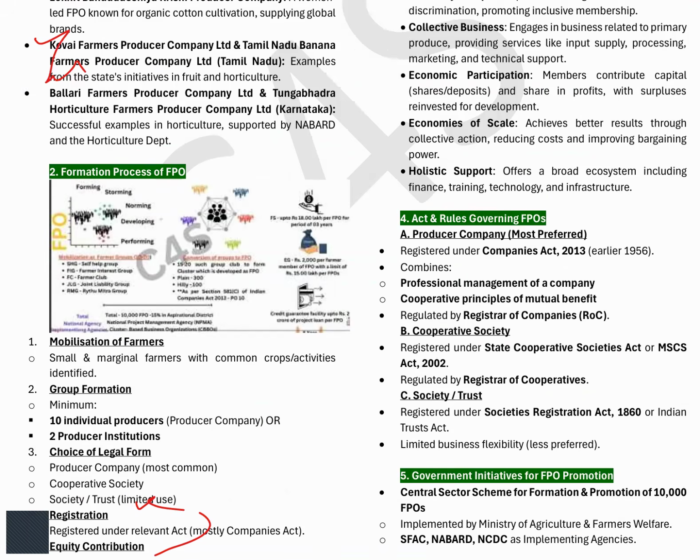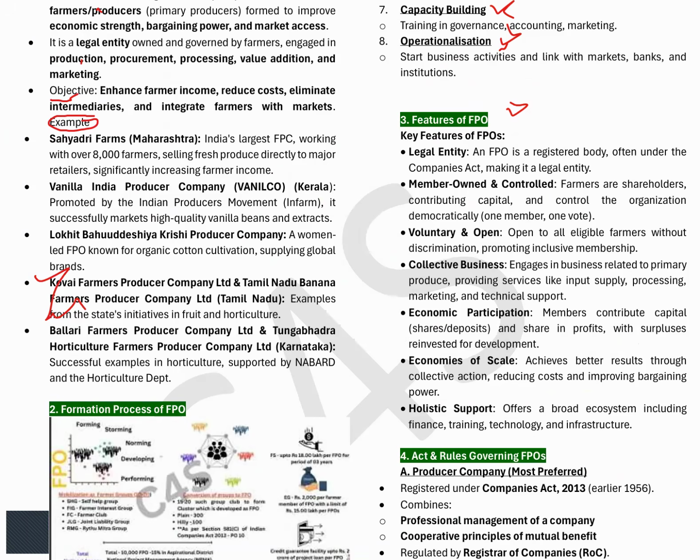Okay. Now the next, features of FPO. They can ask you what is FPO, how FPO is formed, and the features of FPO. The features of FPO are also simple. It's a legal entity, member-owned, democratic, voluntary and open, collective business, economic participation, economies of scale, and holistic support. So these are very general points. You have to remember at least 5-6 points for your upcoming NABARD mains examination.